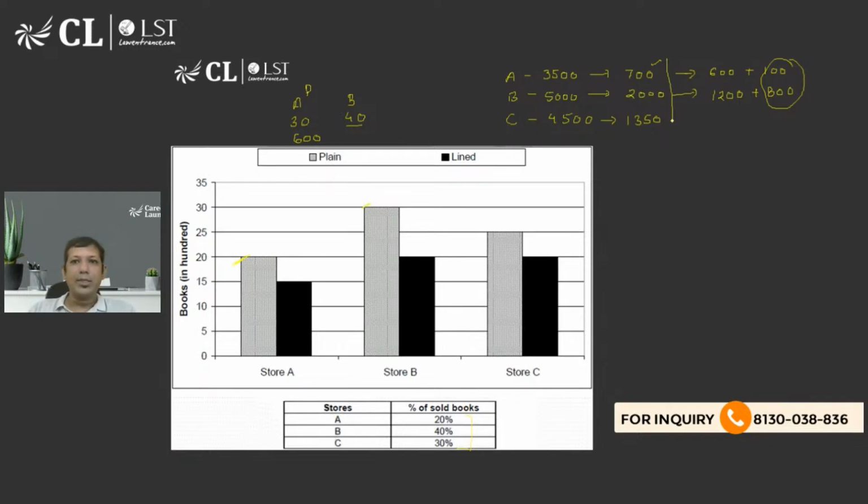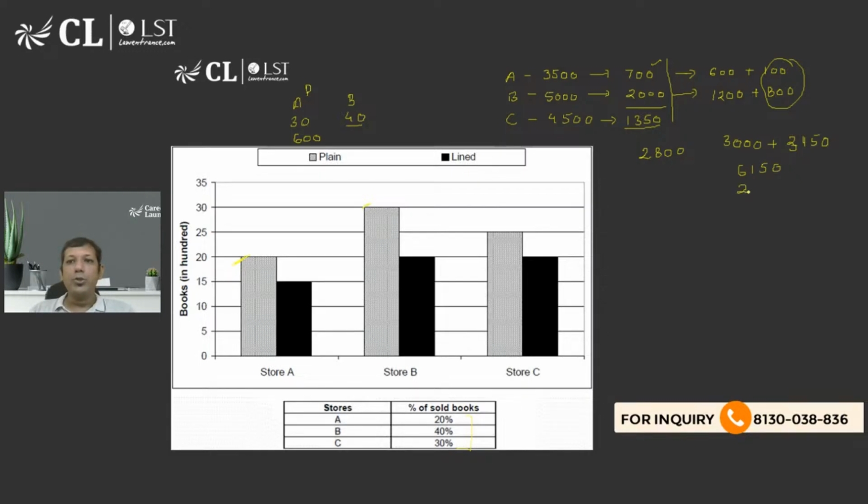A has 700 sold books. So how many books are unsold? 2800. B has how many books that are unsold? 3000. C has how many books unsold? That is 2100, sorry, 3150. So what are the total number of unsold books by B and C? That is going to be 6150.